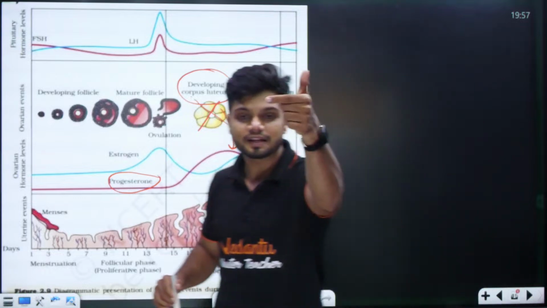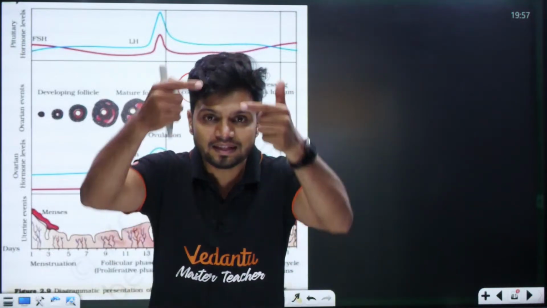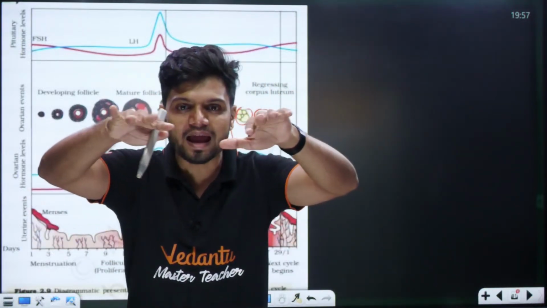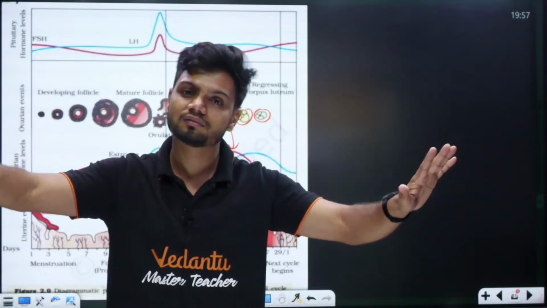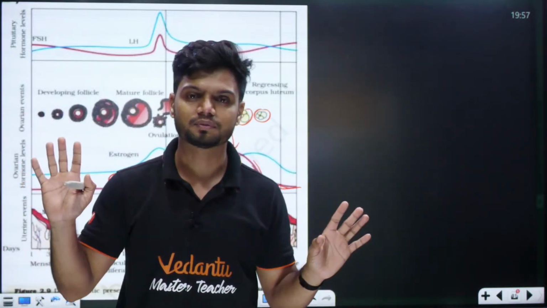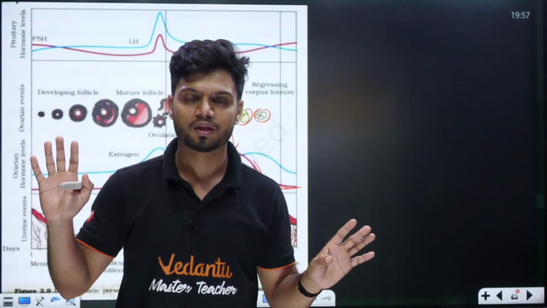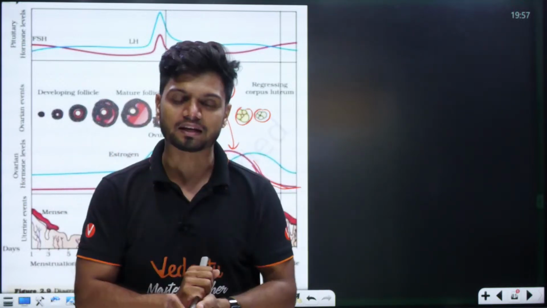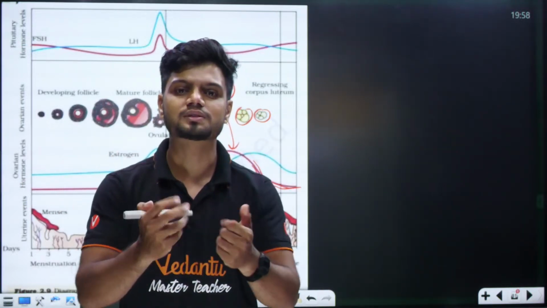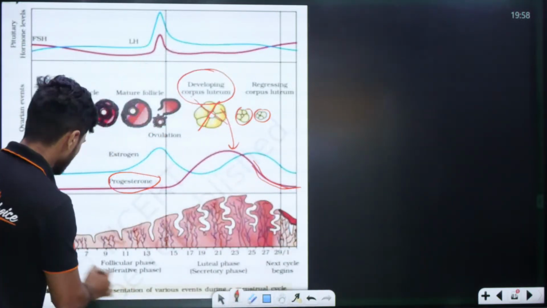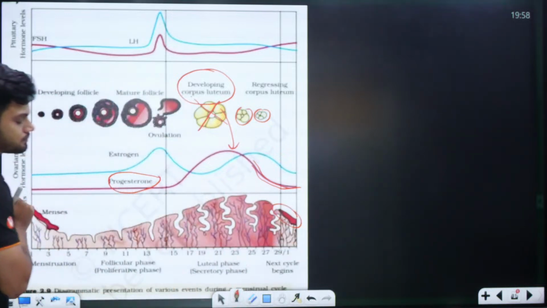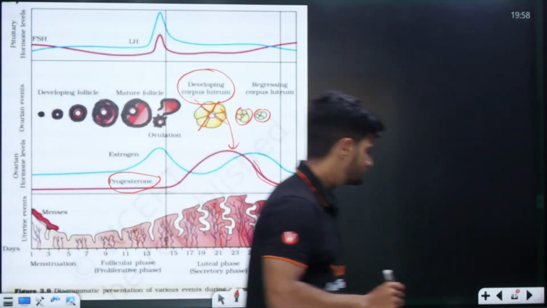Because of the decrease in progesterone, the complete endometrium will be destroyed. When the endometrium is completely degraded, the menstrual cycle starts, with bleeding periods. Corpus luteum, done.